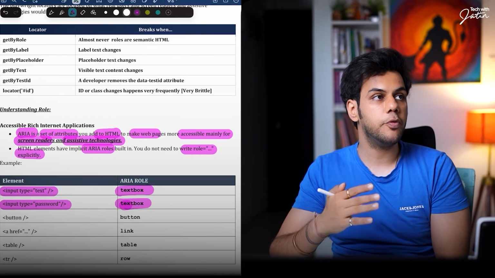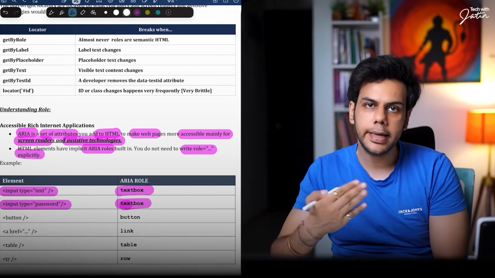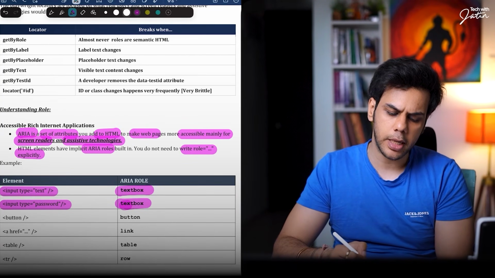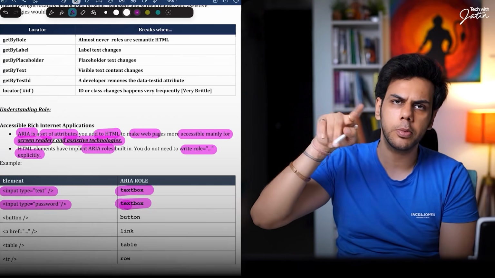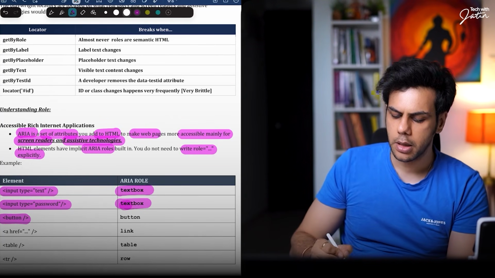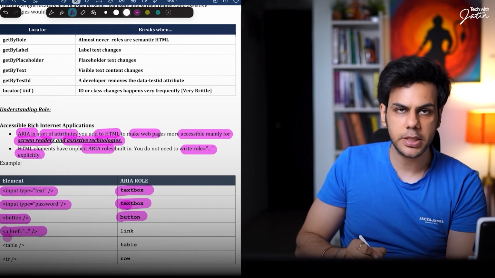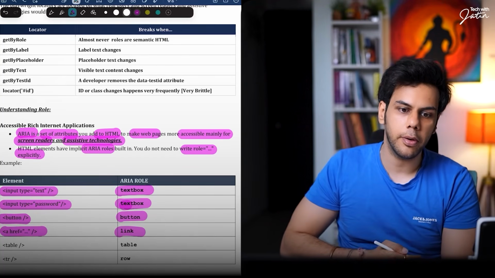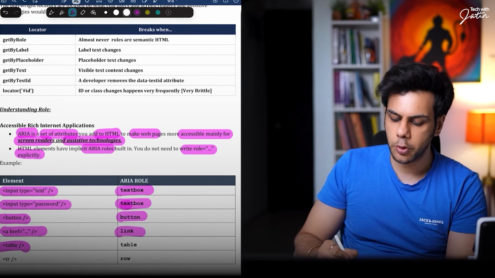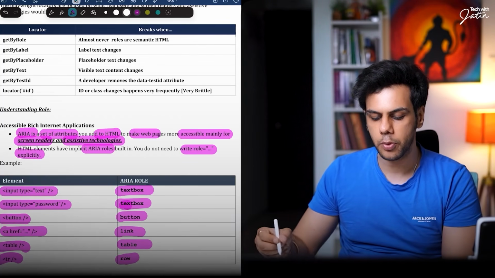Okay. So if I'm going to say get role by text box, I'm going to be talking about input types. I'm going to talk about the text box areas only. If I'm going to have a button on a page, the role is going to be button. If I'm going to have a link, okay, a href, I'm automatically saying it's a link over here, right? If you're going to have a table, it's going to be a table. And inside that table, if I'm going to have any rows, they're going to be called a row.